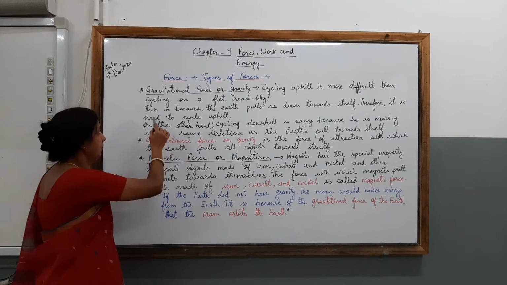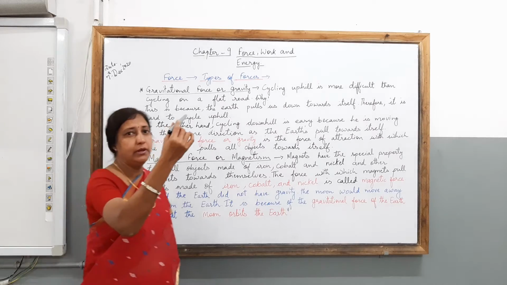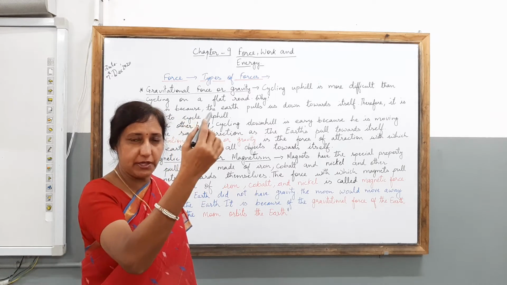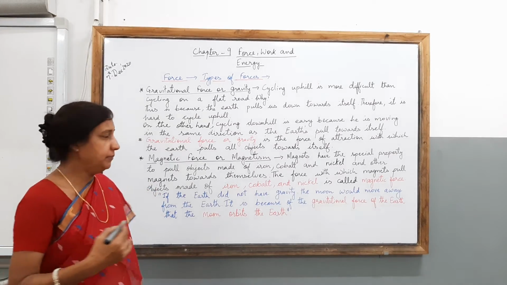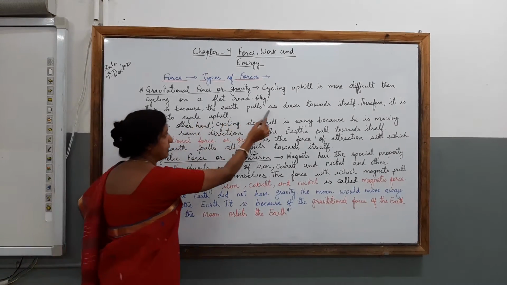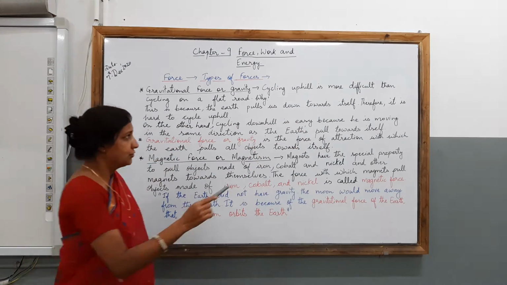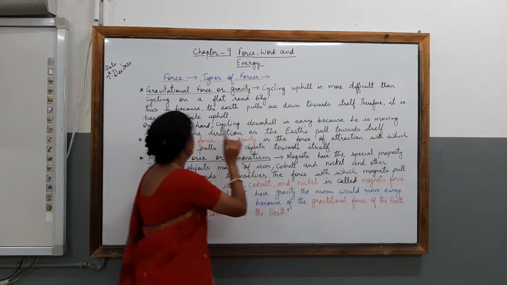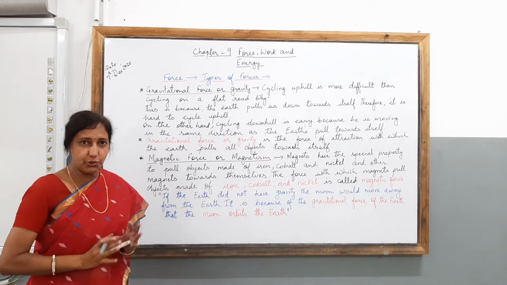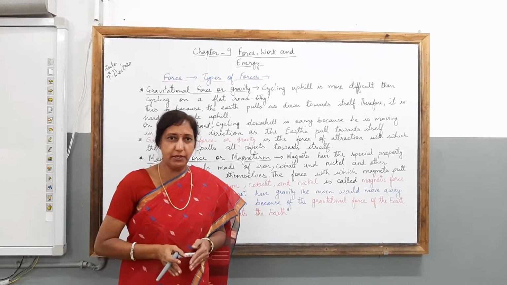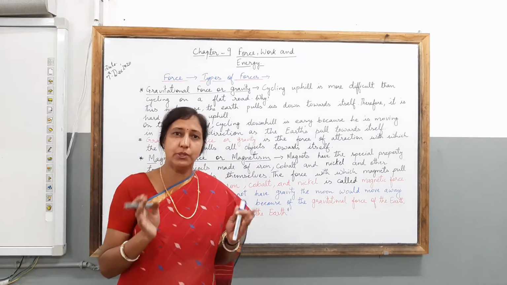So let us see why it is difficult to climb on a bicycle, and why it is easy for a child to come down on a bicycle. This is because the earth pulls us down towards itself. This is one of the most important reasons. Therefore it is hard to cycle uphill. Now I hope it is clear to you why it is difficult for the child to climb up the hill and why it is easy for him to come down the hill.